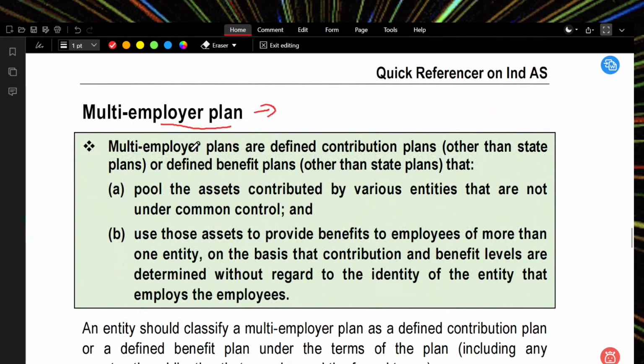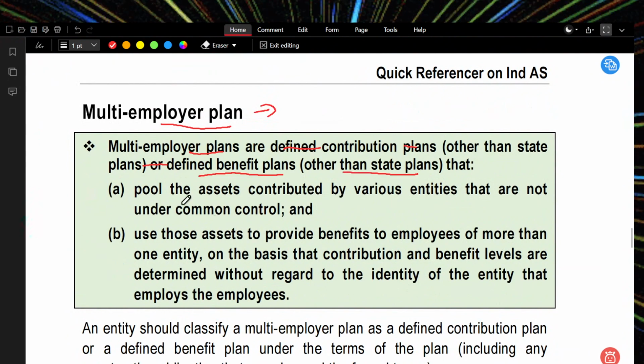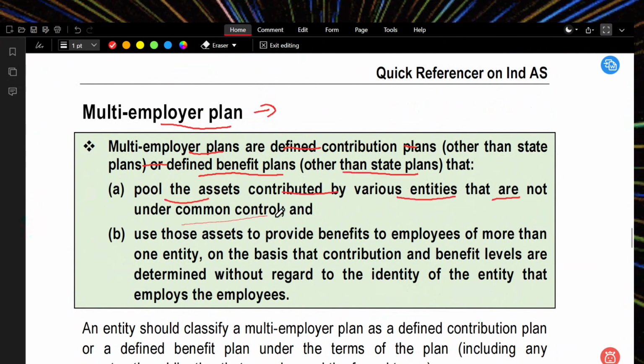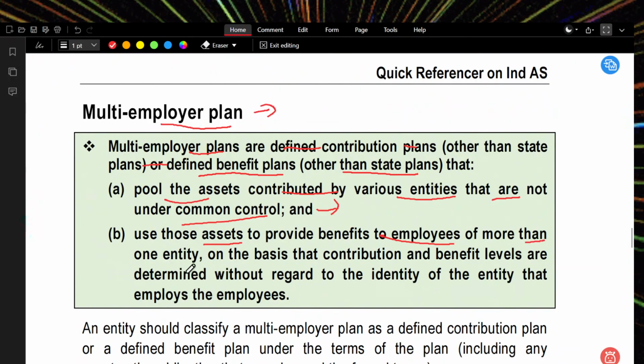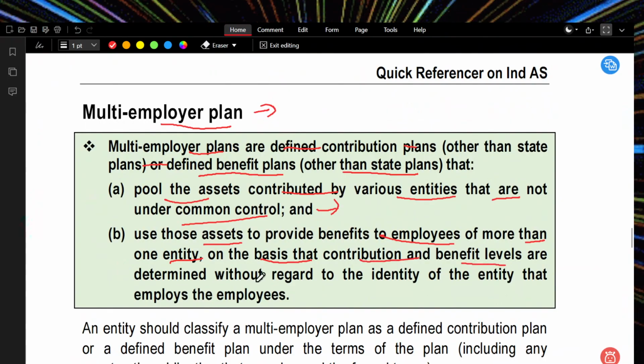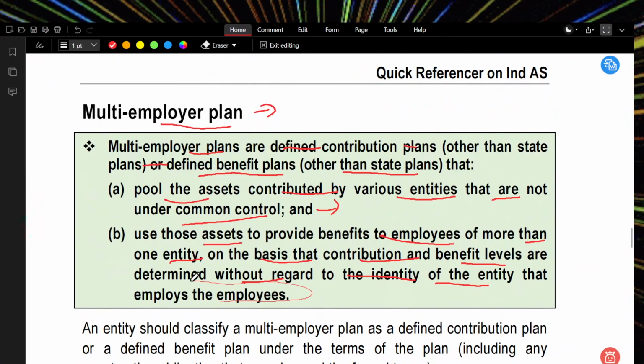Multi-employer plan. What is a multi-employer plan? A multi-employer plan is a defined contribution plan other than a state plan, or a defined benefit plan other than a state plan, that pools assets contributed by various entities that are not under common control. The assets are used to provide benefits to employees of more than one entity, on the basis that contribution and benefit levels are determined without regard to the identity of the entity that employs the employees.